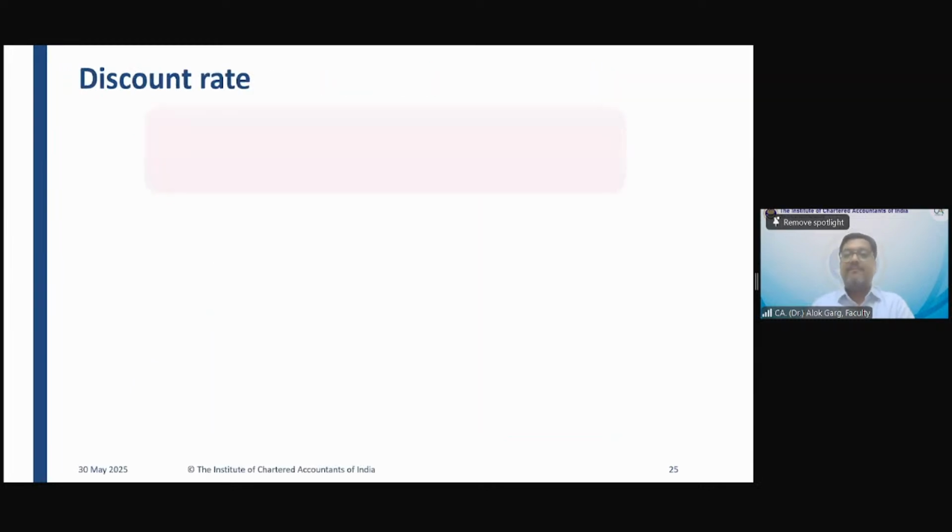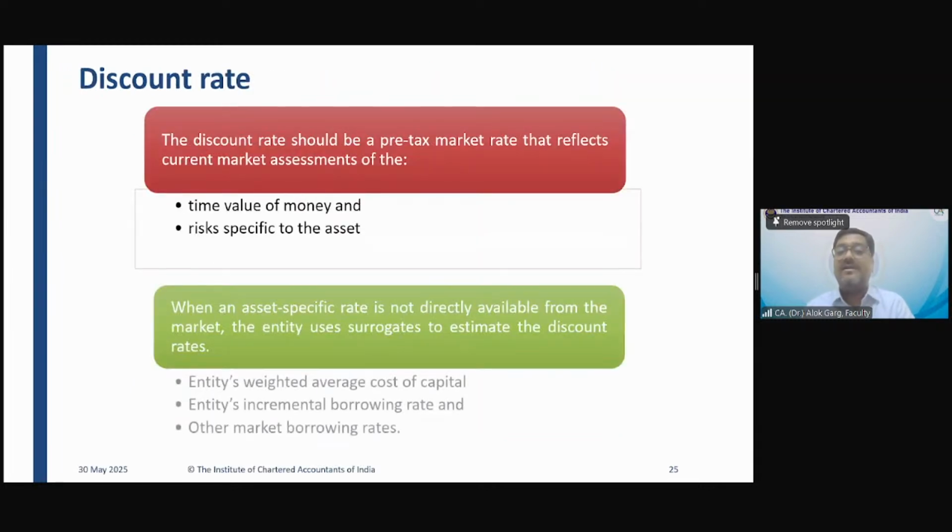Okay. Discount rate. What is a discount rate? Discount rate is your weighted average cost of capital. If it is not there, then you need to take the incremental borrowing rate. If it is not there, then you need to take other market borrowing rates. Okay.